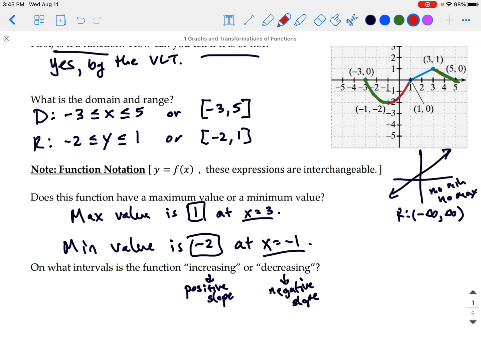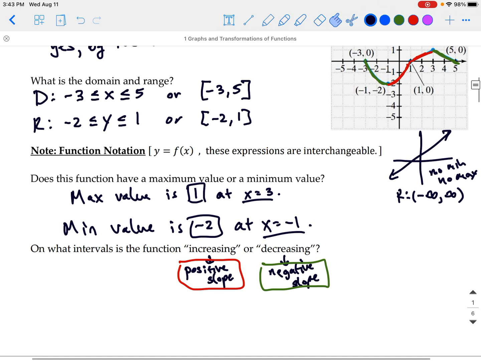So let me do that in red. We've got this parabola region that is increasing, and then the linear portion that is increasing. So for our positive slope, we'll use red, and then our negative slope we have in green.